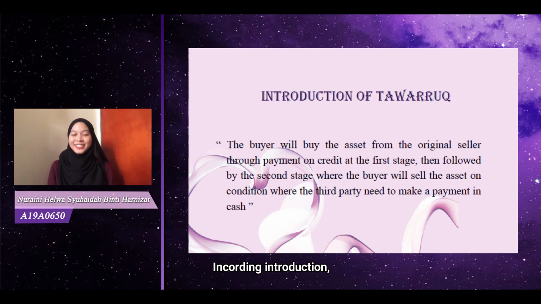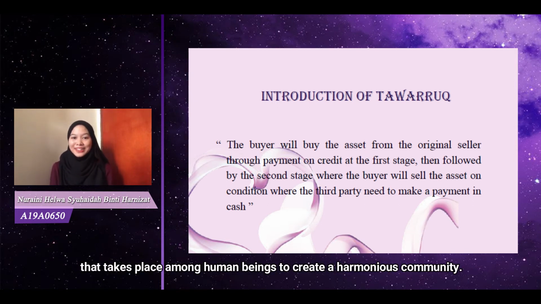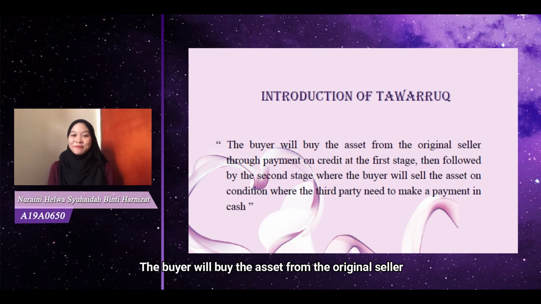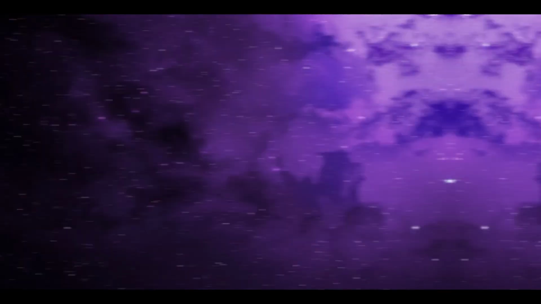For the introduction, tawarruk can be categorized as a two-stage transaction that takes place among human beings to create a harmonious community. The buyer will buy the asset from the original seller through payment on credit at the first stage, then followed by the second stage where the buyer will sell the asset on condition where the third party needs to make a payment in cash.